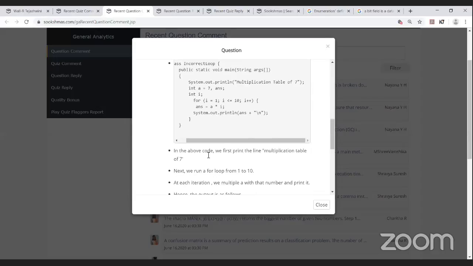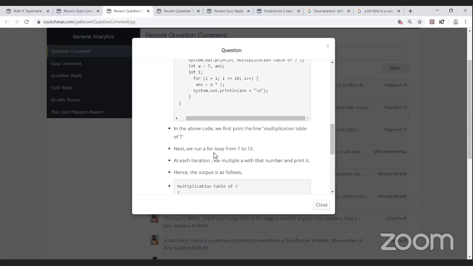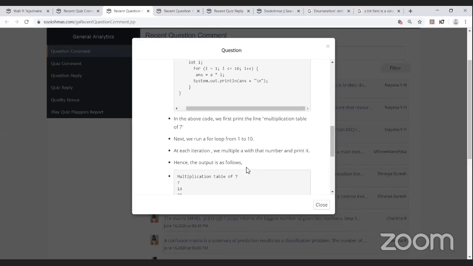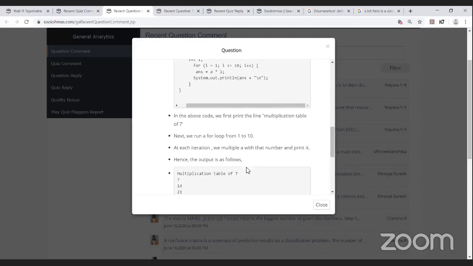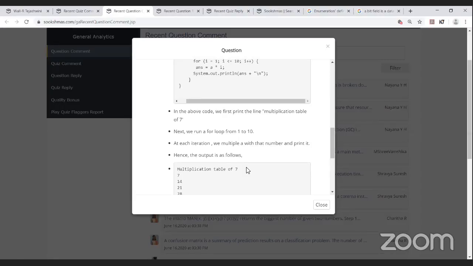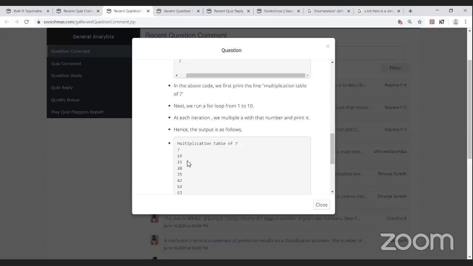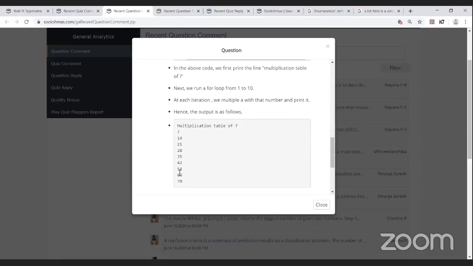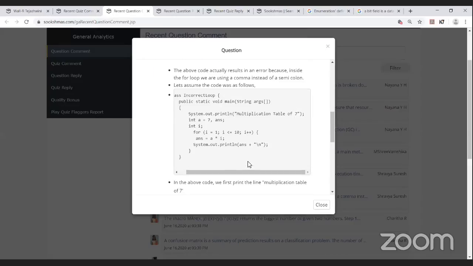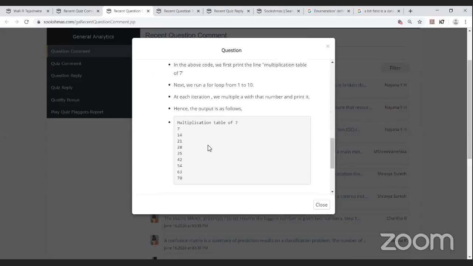In the above code, we print the first line, multiplication table of 7. Next, we run a for loop from 1 to 10. At each iteration, we multiply a with that number and print it. Hence, the output is as follows. That is the multiplication table of 7: 7, 14, 21, 28, 35, 42, 54, 63, and 70. Since the loop runs from i equal to 1 to 10, the 10 multiples of 7 are being displayed.